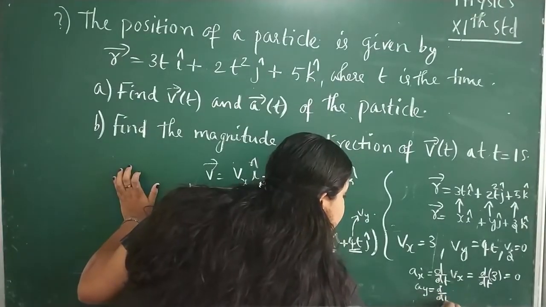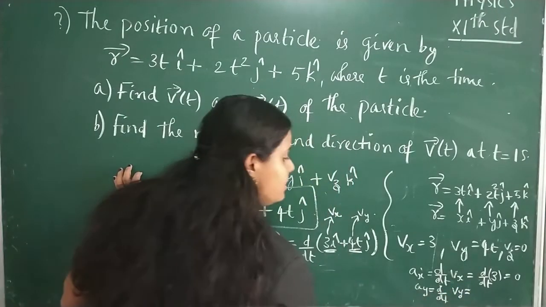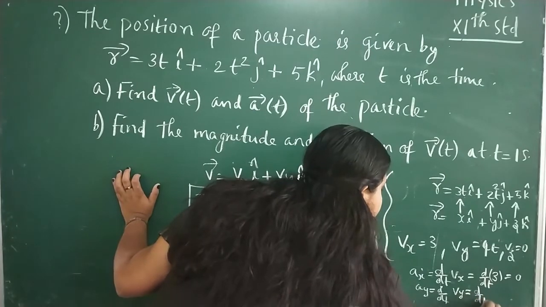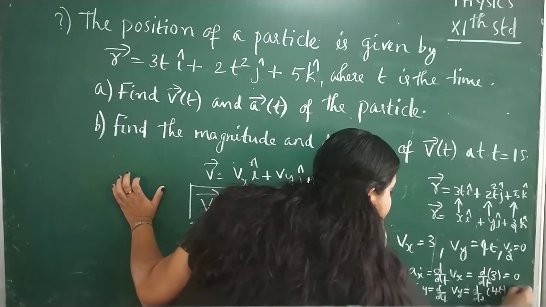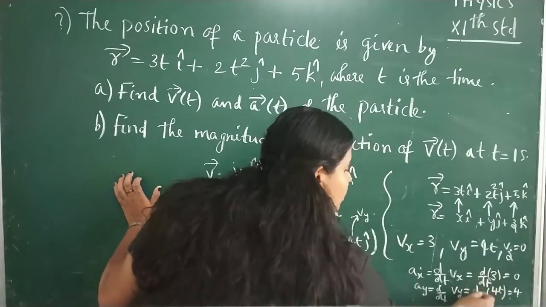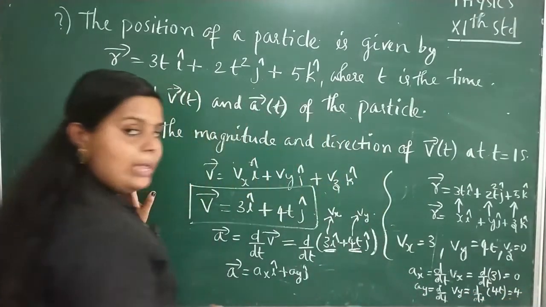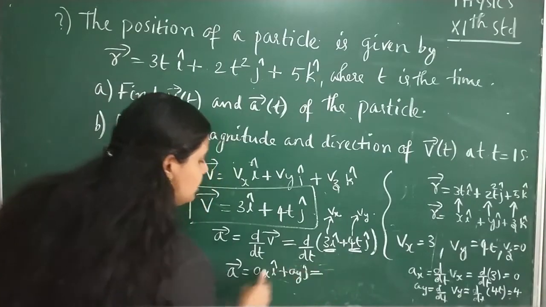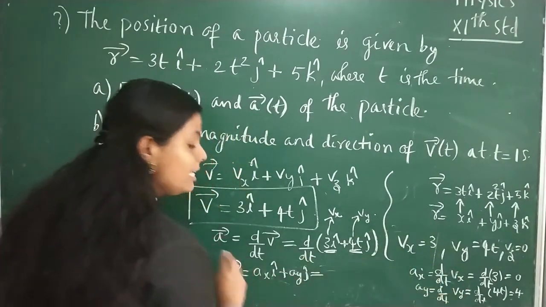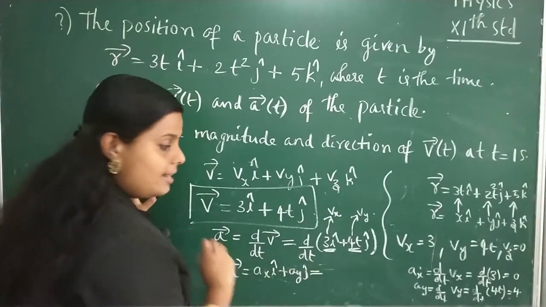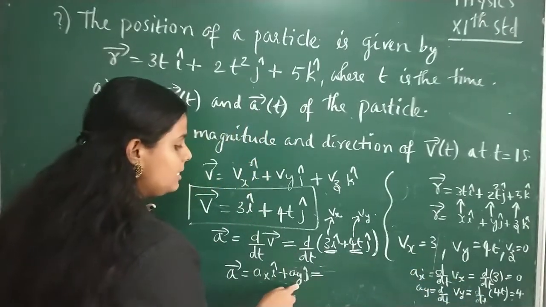Then d by dt of Vy, Vy is 4t, so 4 into dt by dt, and the answer will be 4. So here we can write Ax i cap, instead of Ax it is 0, so there is no x component for acceleration. What about the next term, that is Ay?